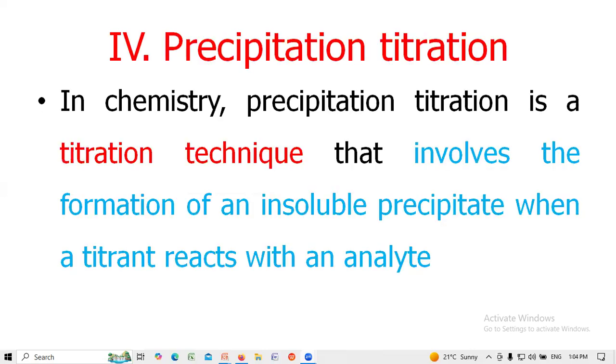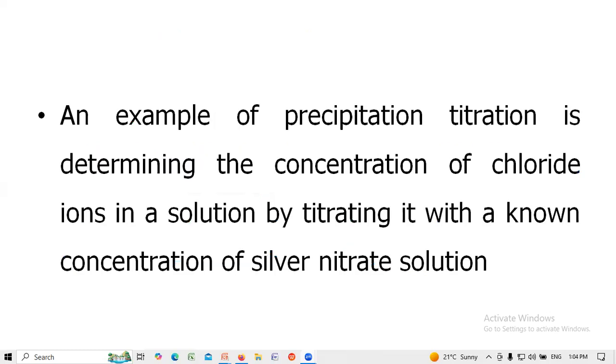Precipitation titration is a technique that involves the formation of an insoluble precipitate when a titrant reacts with the analyte. For example, determination of the concentration of chloride ions in solution by titrating it with a known concentration of silver nitrate solution.